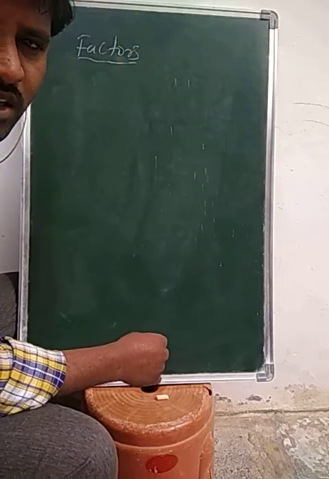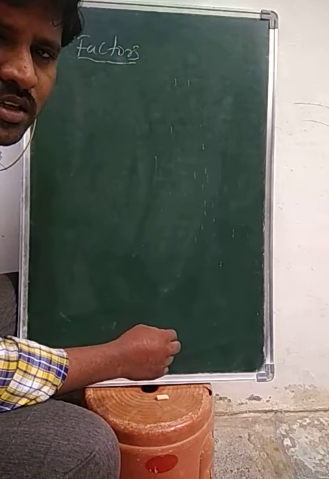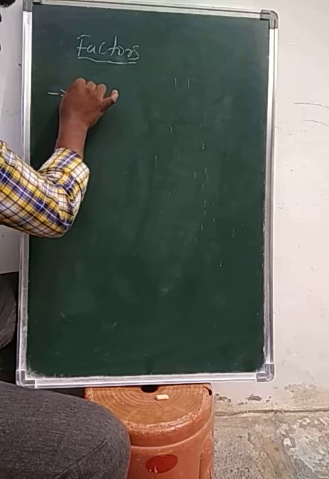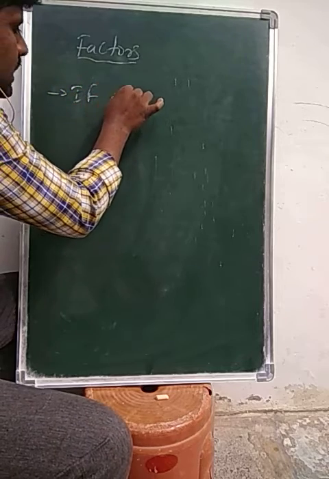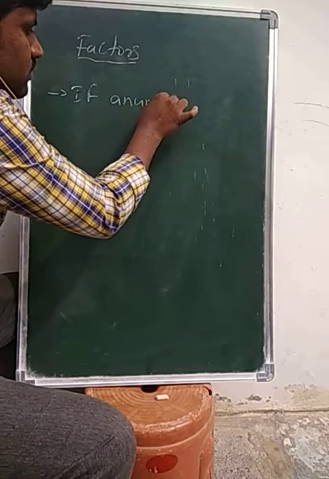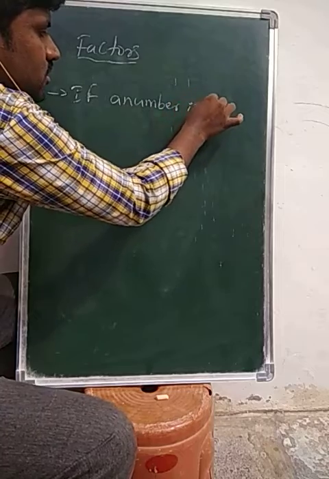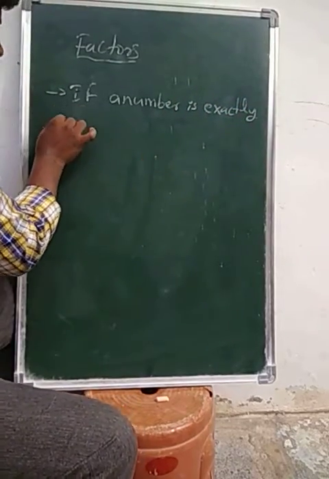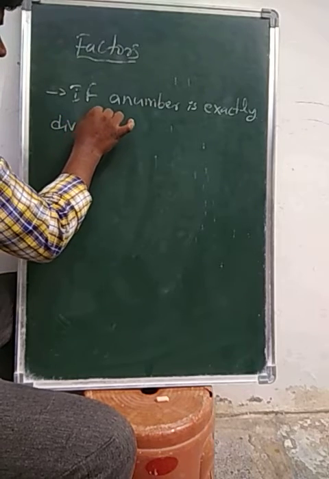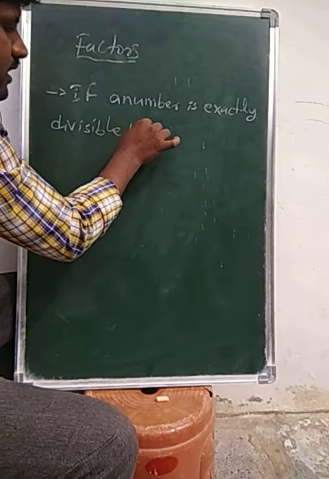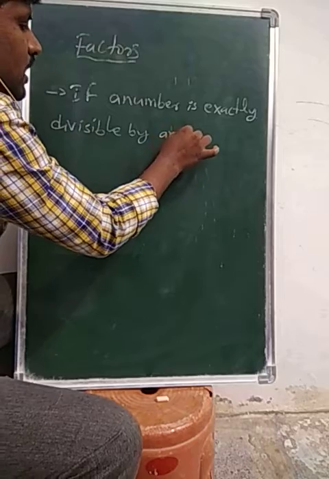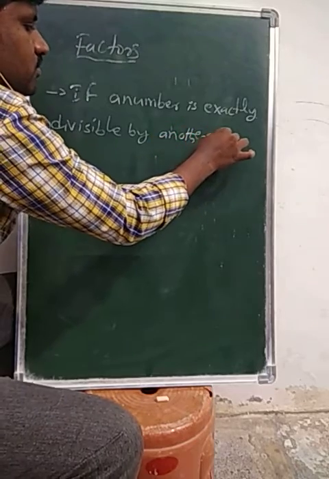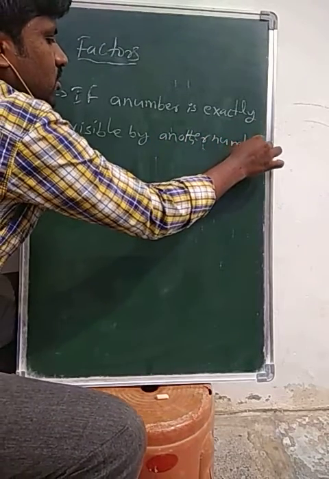We know that factors means, if a number is exactly divisible by another number, then that number is called a factor of the number. Is it clear now?